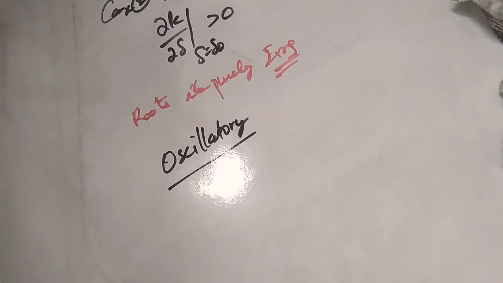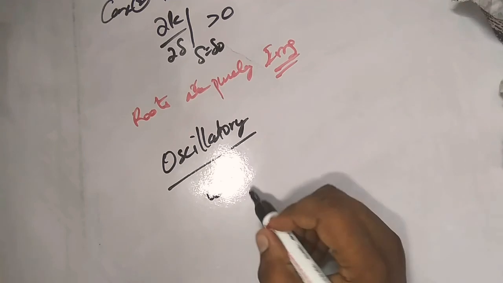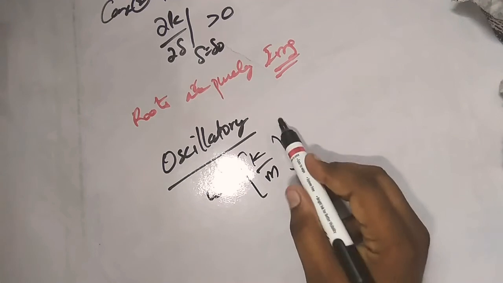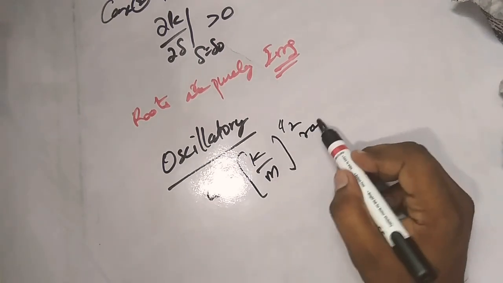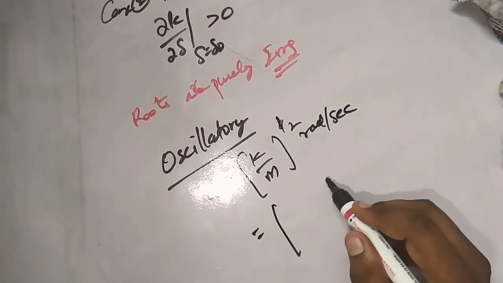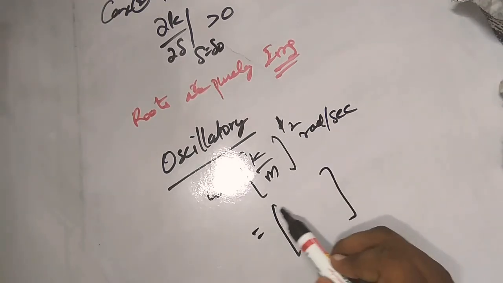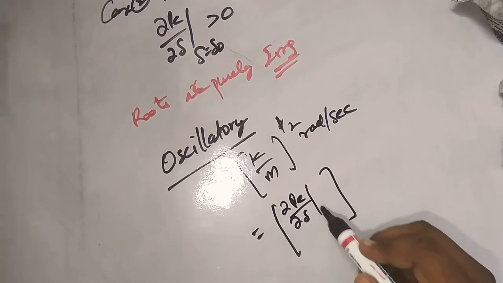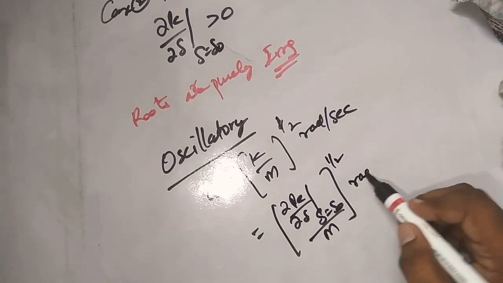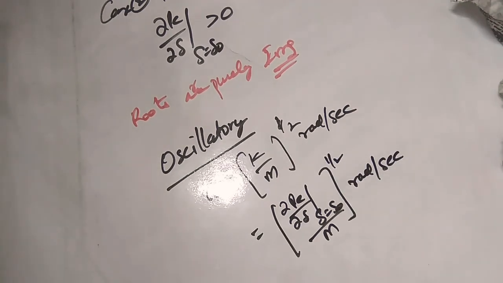They are going to ask you how much is the frequency of oscillation. If you equate to 0, then you can get omega. Omega is equal to k by m whole power 1 by 2 radians per second, because you are writing in angular units. In the place of k, I can write dou PE by dou delta at delta equal delta naught by m whole power 1 by 2, or square root, radians per second. This will be the response in the second case.